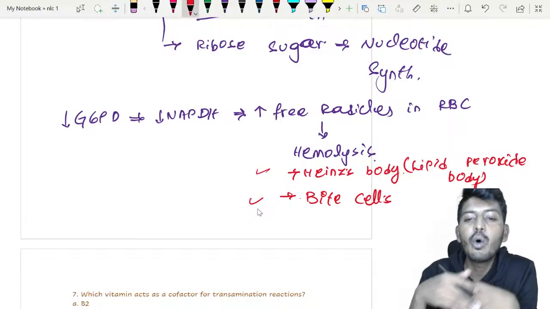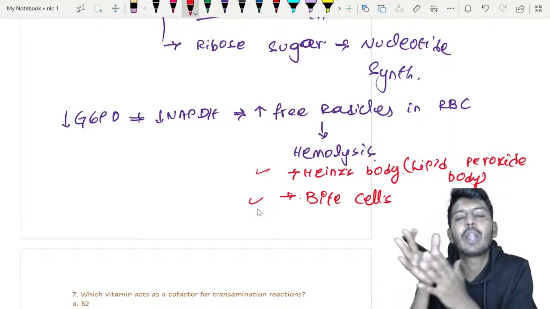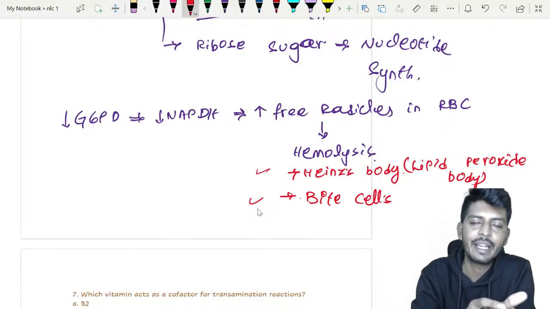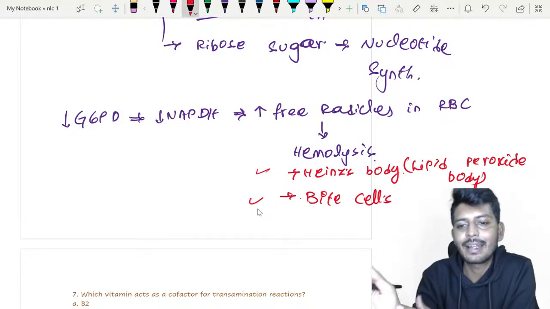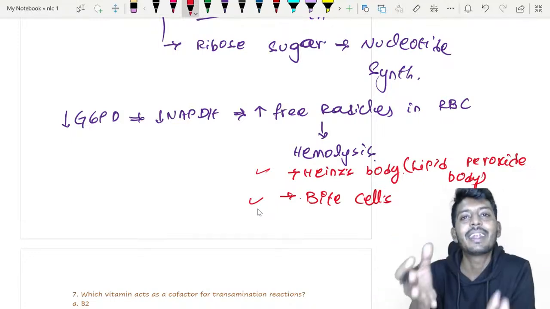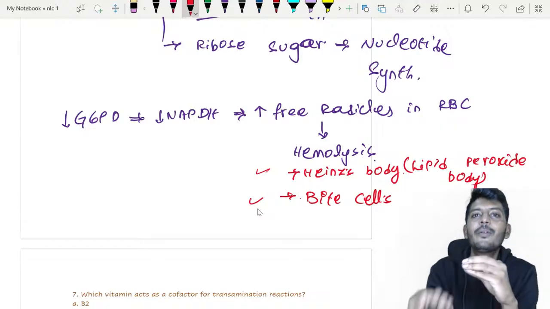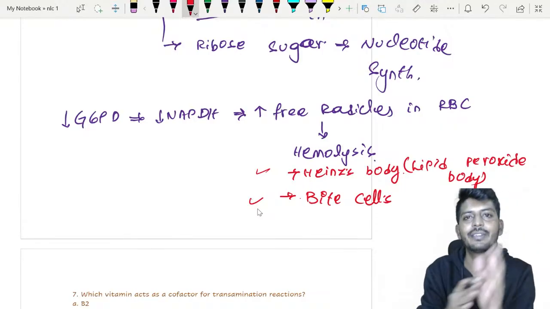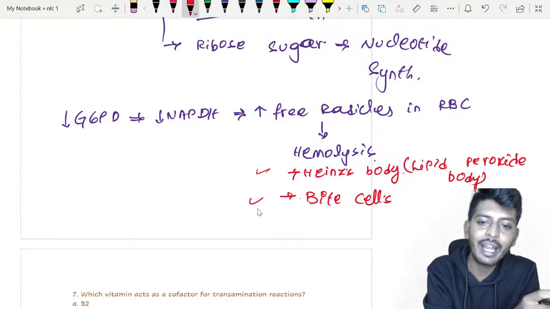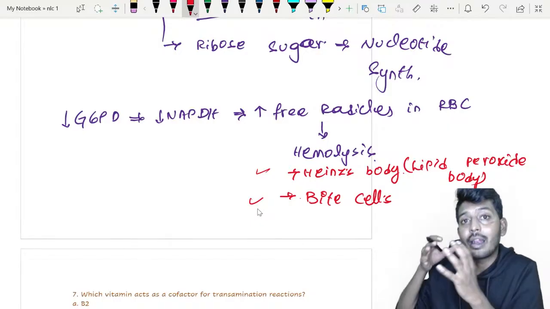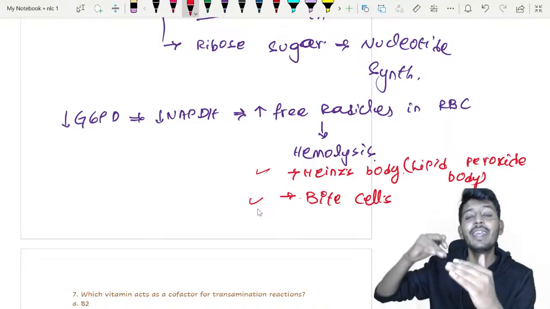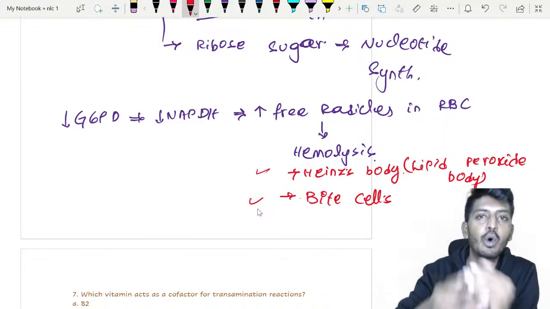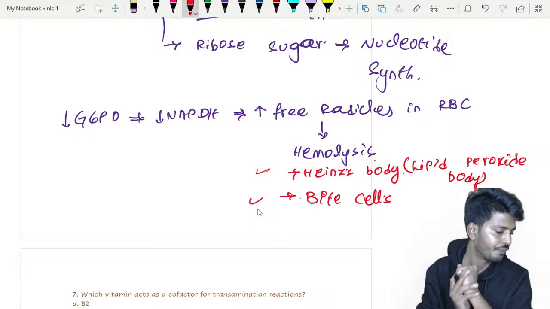But when they get more free radicals, the hemolysis will also become more in a G6PD deficient patient. If free radicals are less, symptoms will also be less. That is why after taking anti-malarial, more free radicals cause more damage to the RBC. So during the consumption of an anti-malarial drug, if the person already has a G6PD deficiency, the hemolysis symptoms will become more aggressively visible. All right.